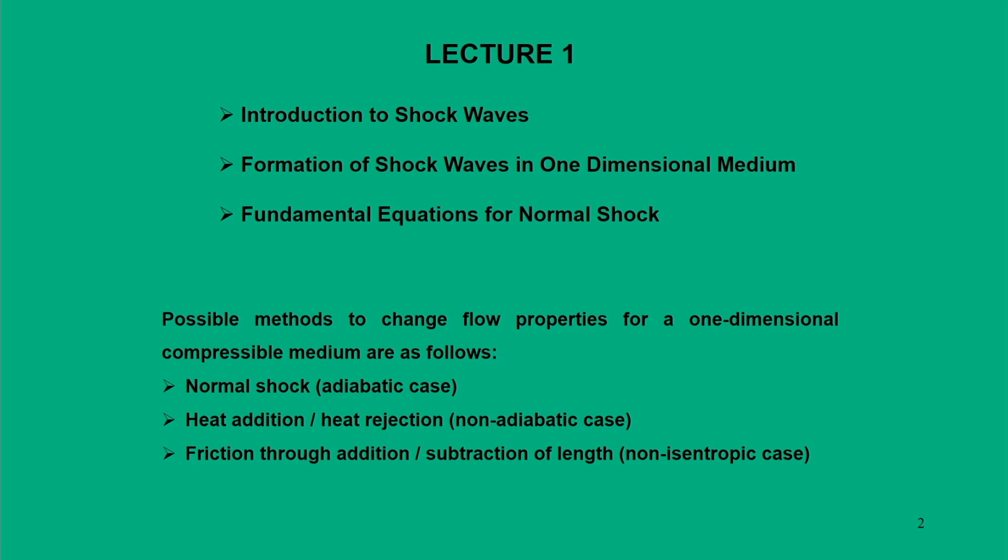So, prior to this module we were mainly concentrated on one dimensional flow, and in particular the flow is isentropic. So, we analyzed how we are going to evaluate if a complete flow field is isentropic, and in this isentropic flow field we tried to evaluate all the parameters such as stagnation pressures, static pressures, static temperatures, and all of them are function of the flow velocity or Mach number.